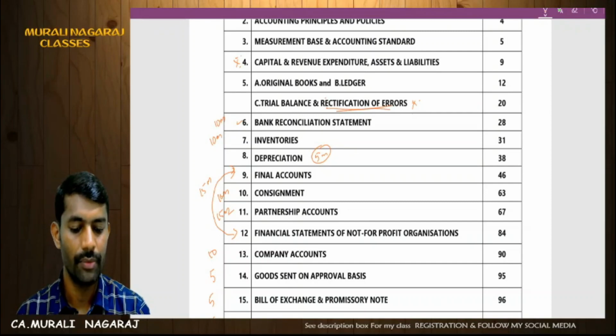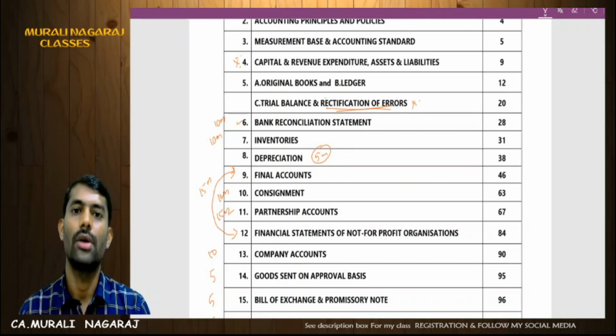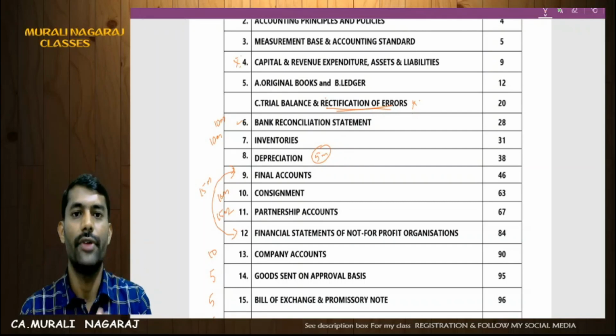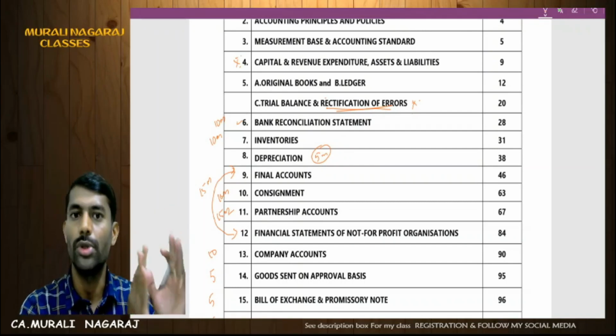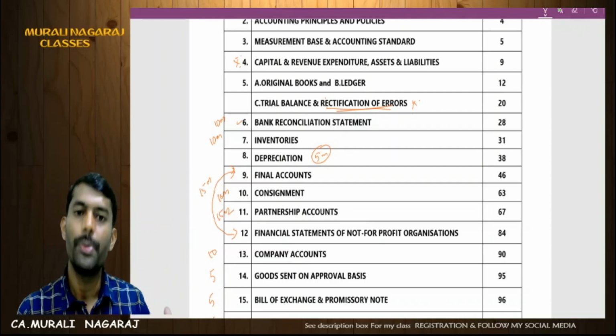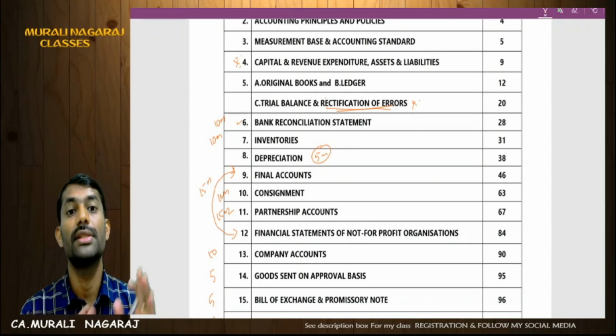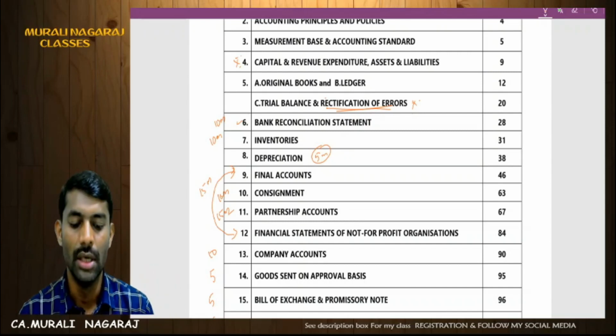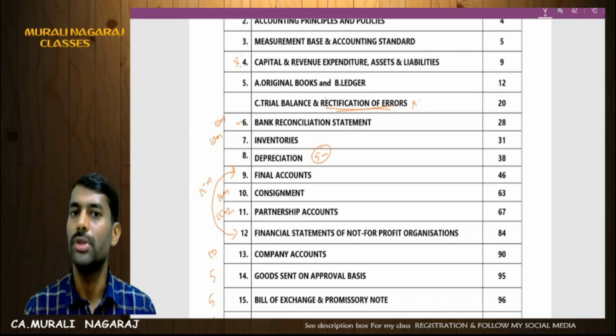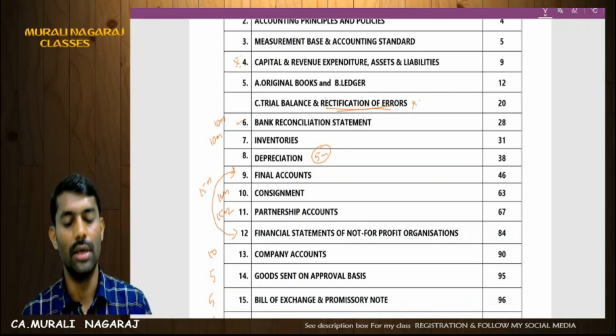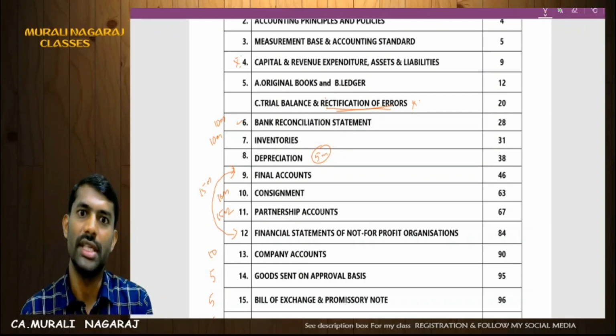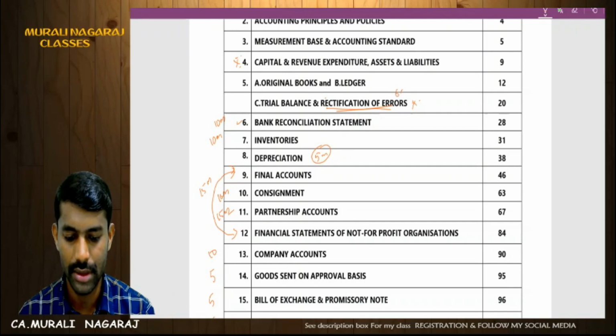Rectification of errors. If they ask final accounts merged with rectification of errors, then they will not ask rectification of errors as a separate question. Suppose they have asked NPO and have not asked final accounts, then maybe rectification of errors separately for 10 marks they may ask. Or just 2-3 entries, if they want to test, then for maybe 4 to 6 marks they may ask out of this.